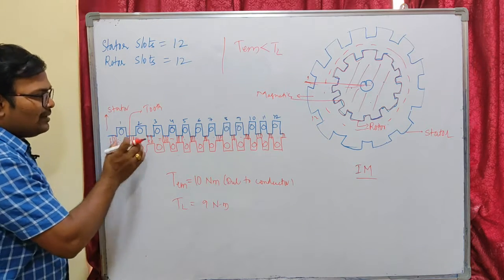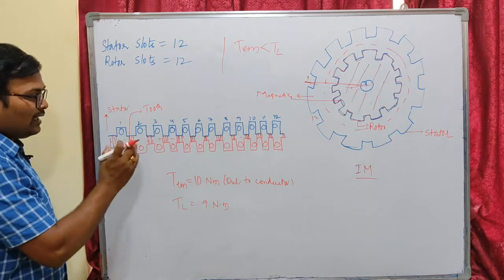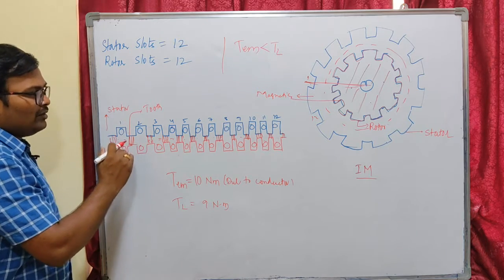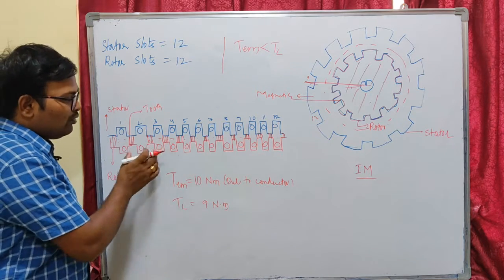That means this alignment will cause some torque opposite to our electromagnetic torque, because we have to have some electromagnetic torque to overcome this alignment.